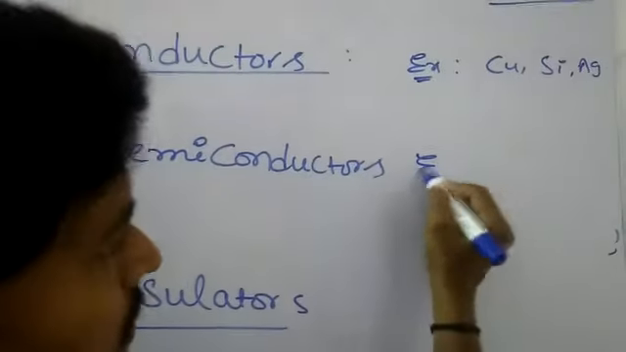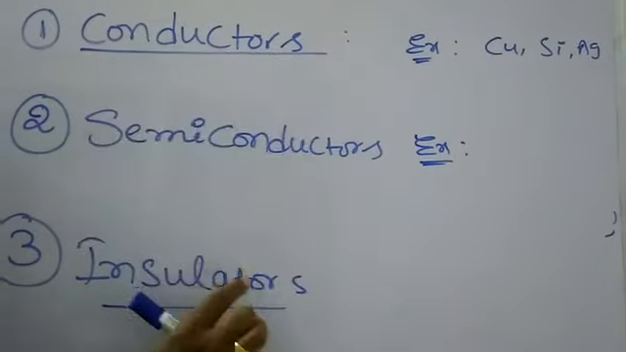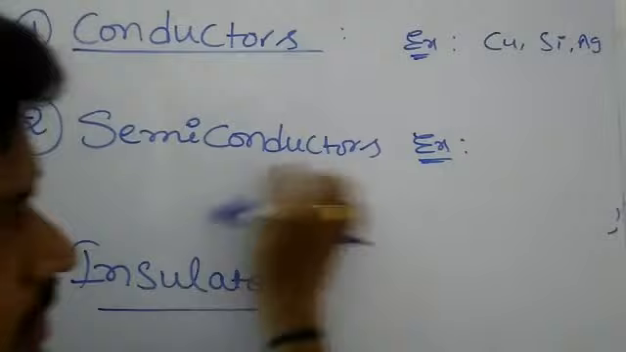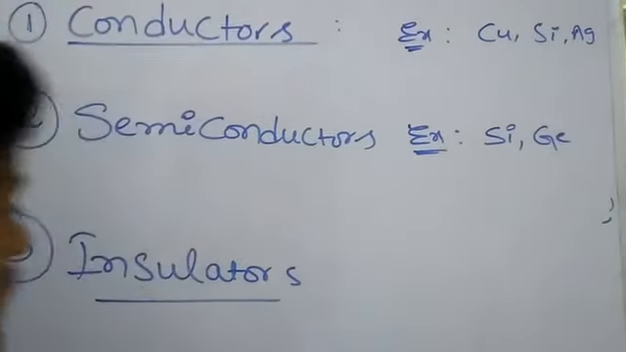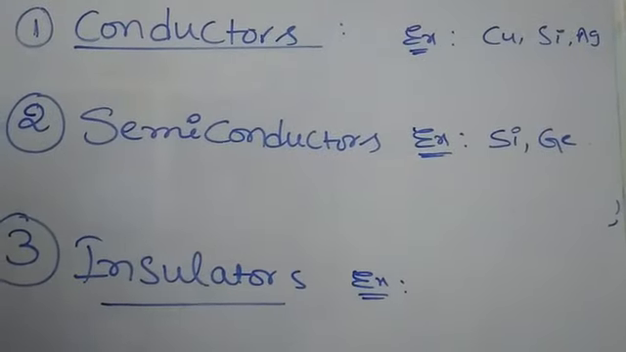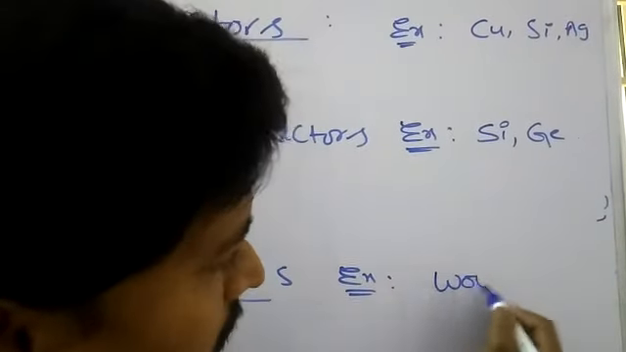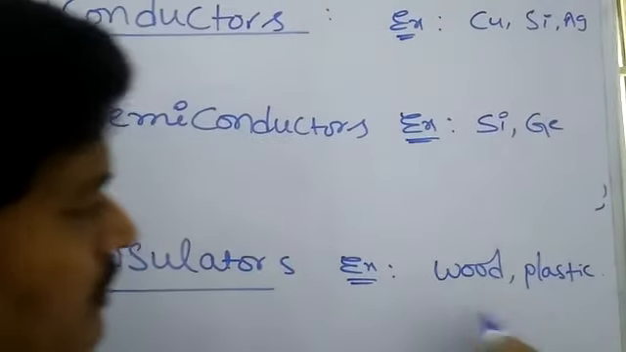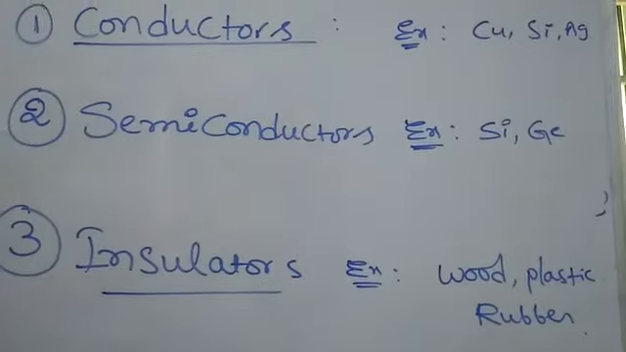Semiconductor means a substance having electrical properties that lie between conductors and insulators. Silicon, germanium. Next, insulator means a substance that does not contain any free electrons. Wood, plastic, rubber are general examples of insulating materials.